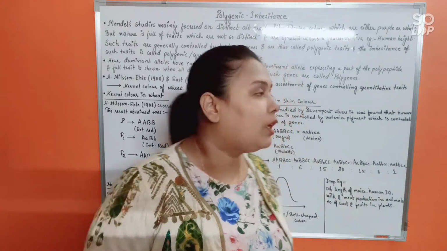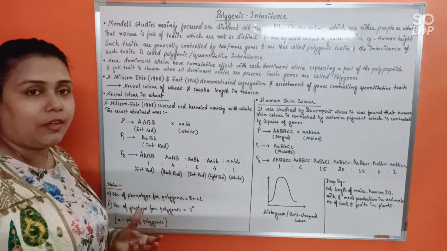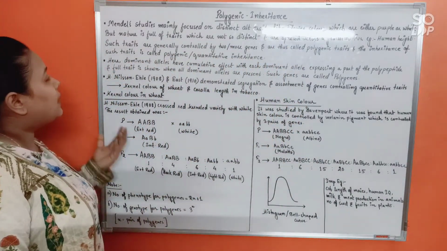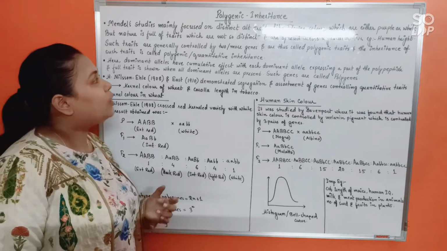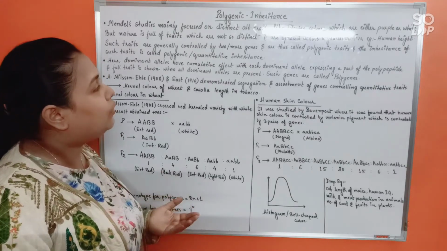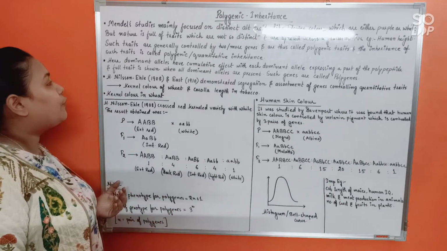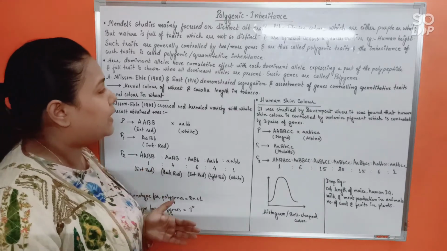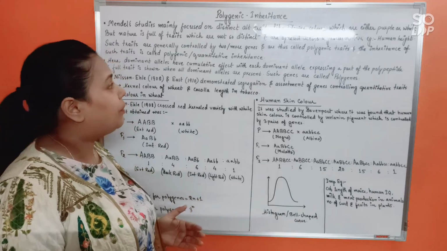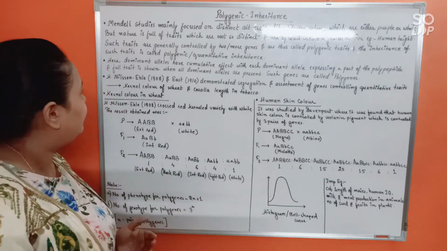All right. So let's see what's the definition. Mendel's studies mainly focused on distinct alternative traits like flower color, which are either purple or white. But nature is full of traits which are not so distinct and are spread across a gradient, for example, human height.